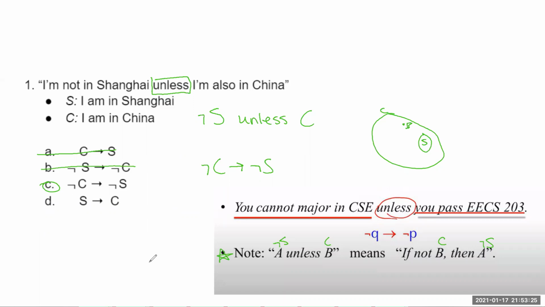C, we talked about, and D says, if I'm in Shanghai, then I am in China. And yeah, absolutely. If I'm in this little small dot, I'm definitely in the big dot, big circle, I mean. So C and D are both true. D is actually the contrapositive of C. That was a term used in the previous lecture video. If it sounds kind of fuzzy to you, you might want to go rewatch that section.